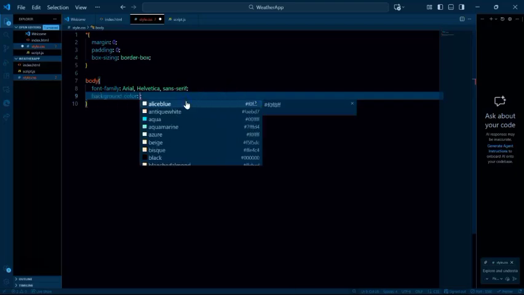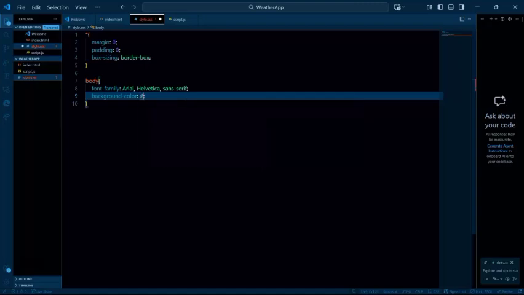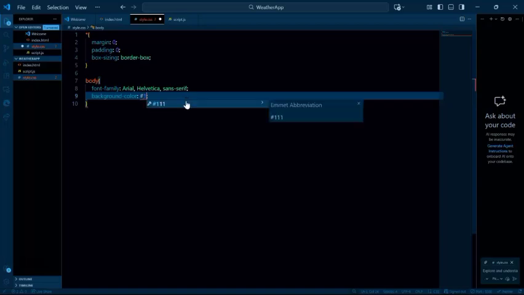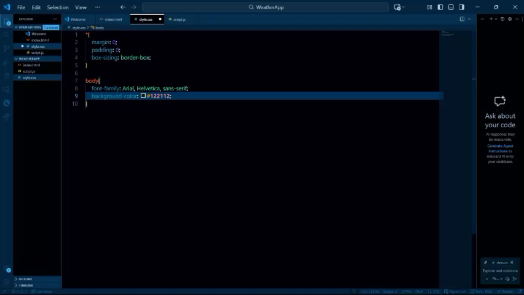Here we're already getting suggestions, so that makes our work easy, makes our life easy. This time we want to use a dark background, so we're just going to use the hex code for that. So let's say 1201, something like this. We have that suggestion already. It's going to give us a dark background, right? So that's the kind of background we want.